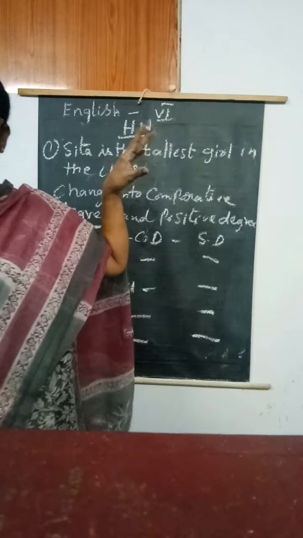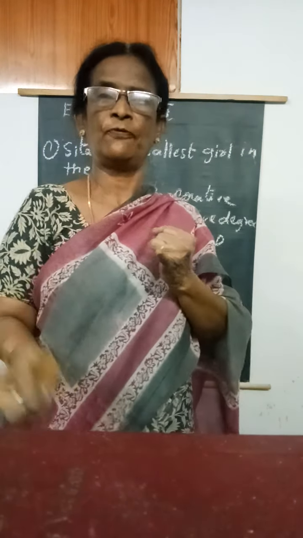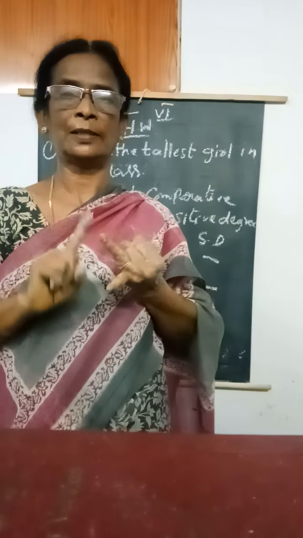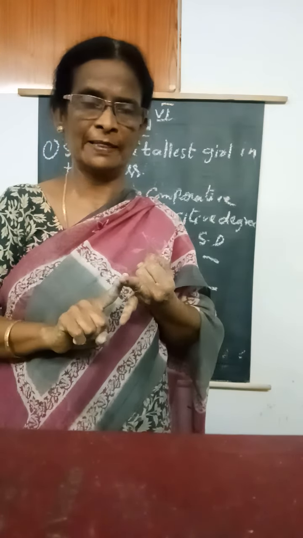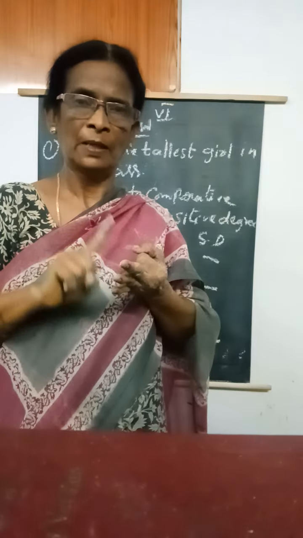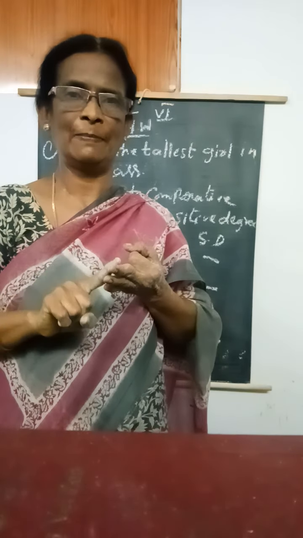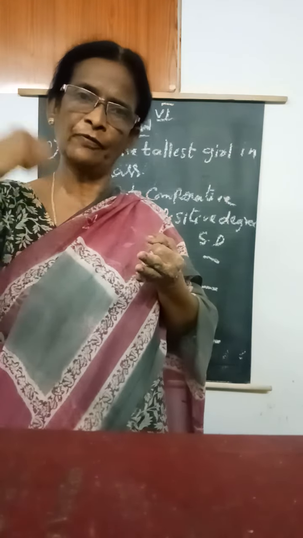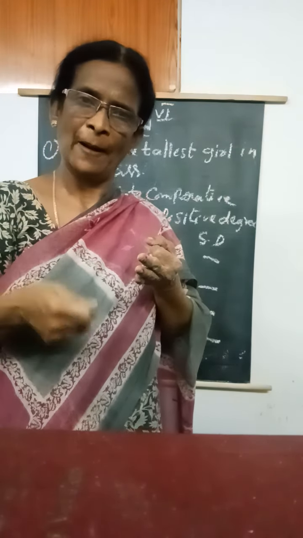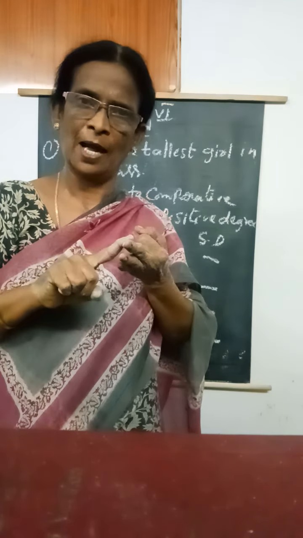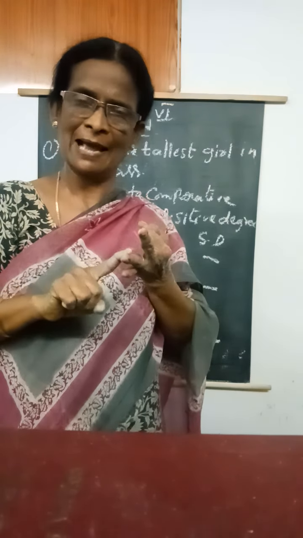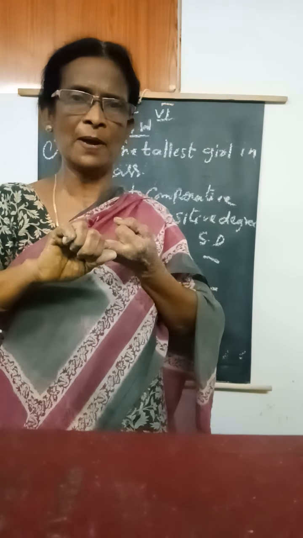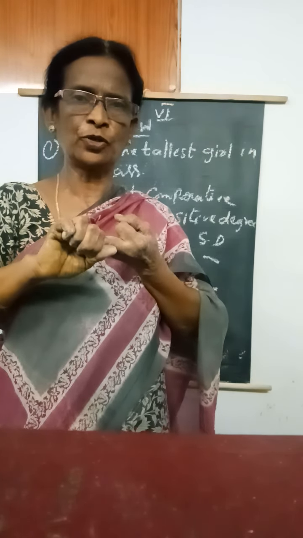What are the clues? Once again I will tell. In the superlative degree, before the adjective, the should be there. Easily you can identify. And second one, in the comparative degree, than will be there. Then third one, in the positive degree, as will be there. So these are the main clues to identify superlative, comparative and positive. Before the adjective, the. Comparative degree, than. Positive degree, as. These are the important clues. Okay, ma? Have you understood? Can you write?